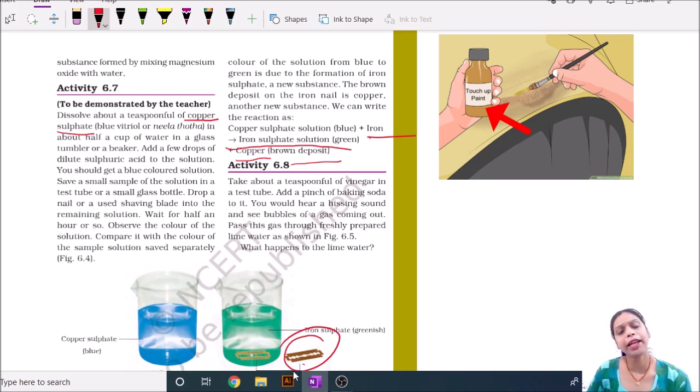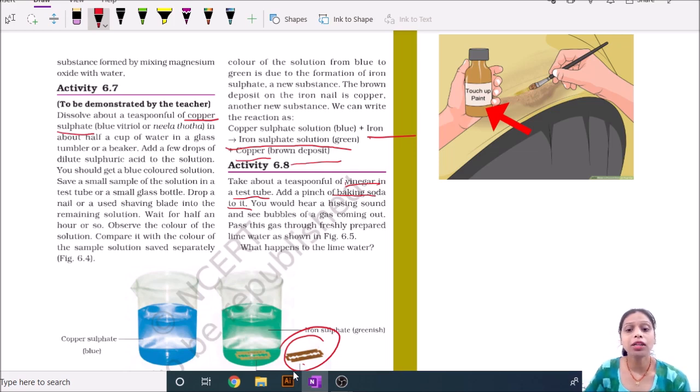Sometimes you will feel that whenever a chemical change is going on, a hissing sound is heard and gas is passing through. To understand this, we take one example. We take 1 teaspoon of vinegar in a test tube and add 1 pinch of baking soda to it. You will see bubbles come out and you will hear a hissing sound.